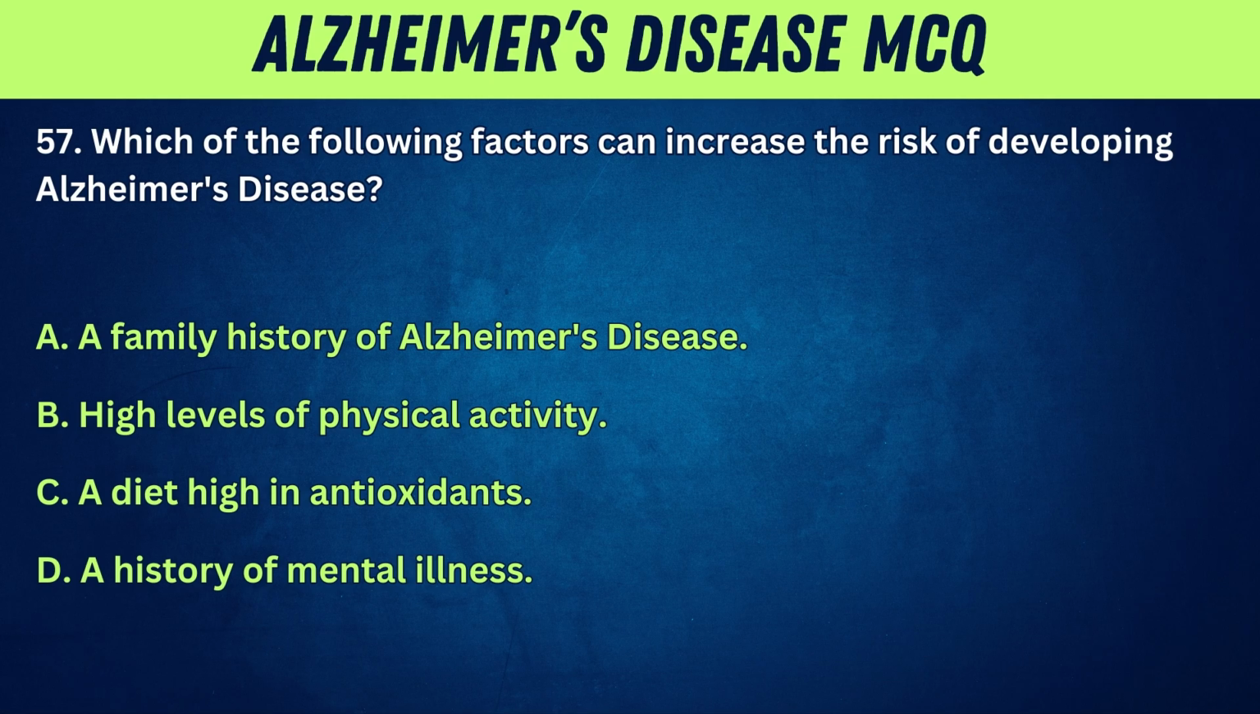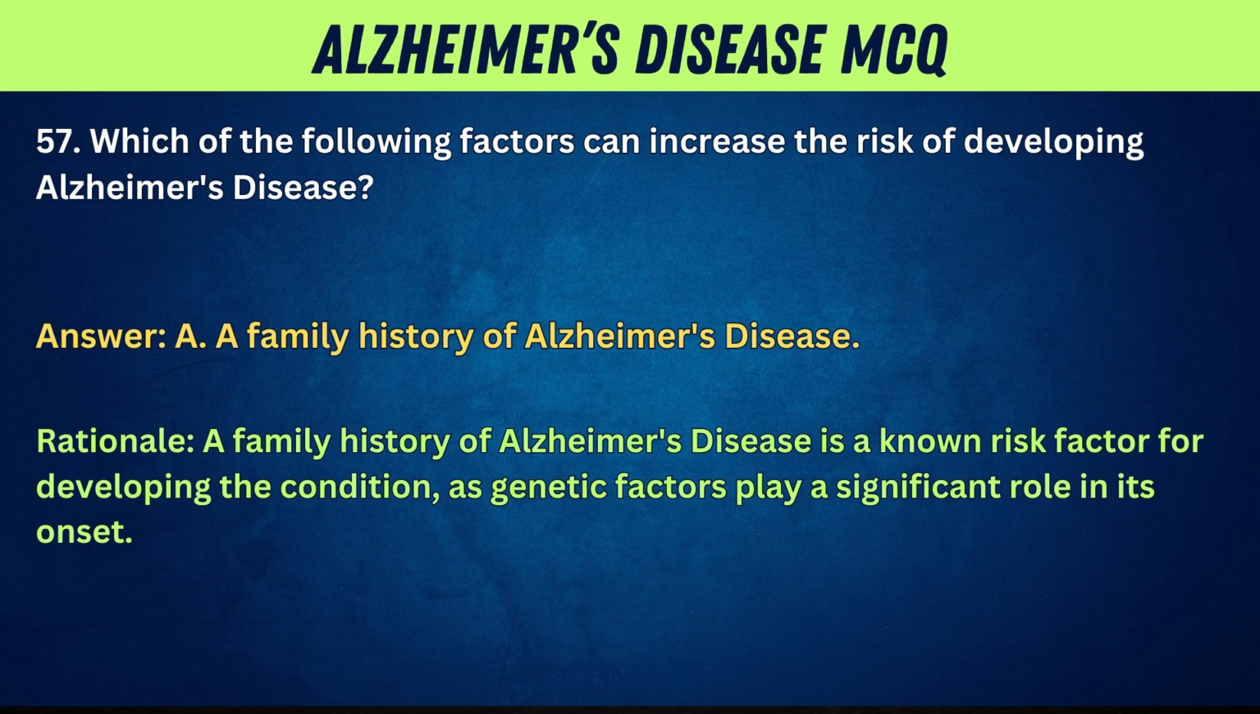A. A family history of Alzheimer's disease. B. High levels of physical activity. C. A diet high in antioxidants. D. A history of mental illness. Answer: A. A family history of Alzheimer's disease. Rationale: a family history of Alzheimer's disease is a known risk factor for developing the condition, as genetic factors play a significant role in its onset.